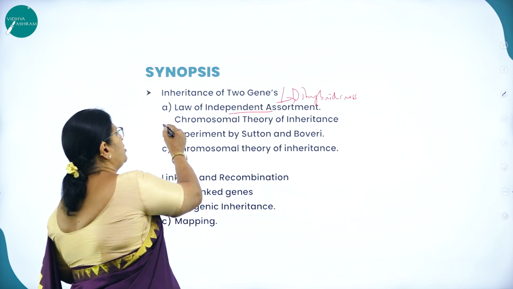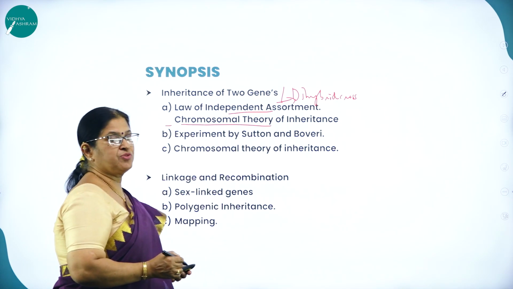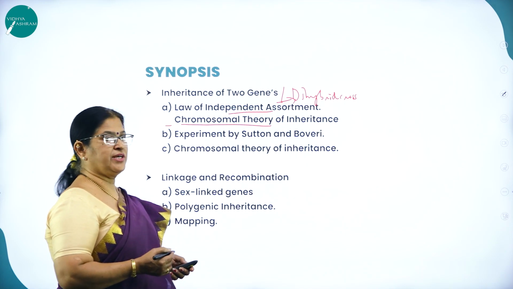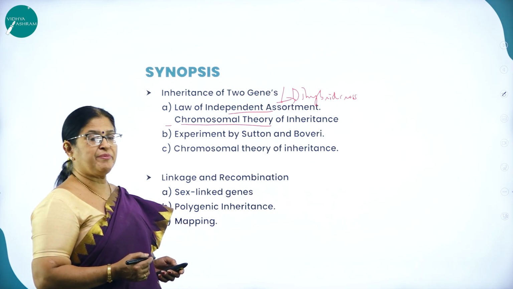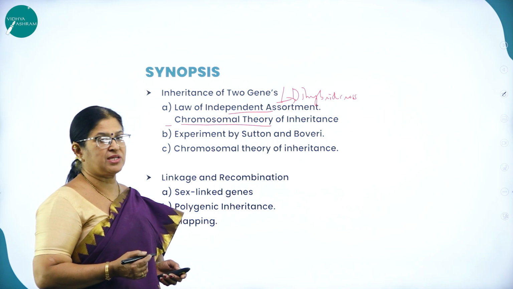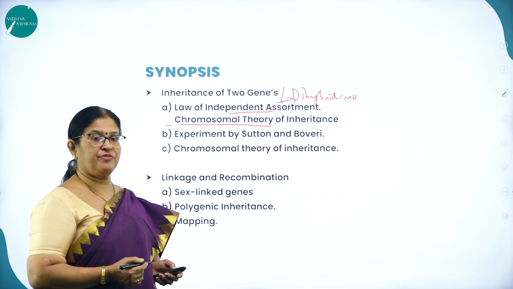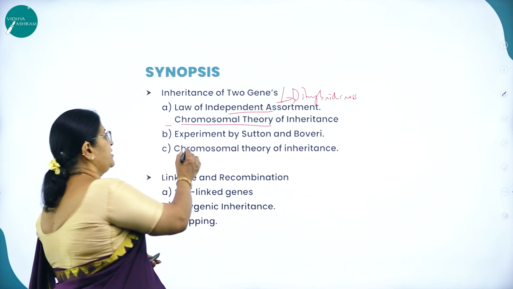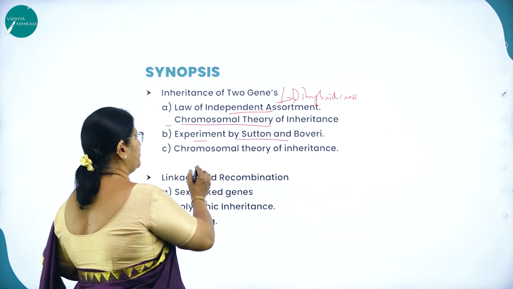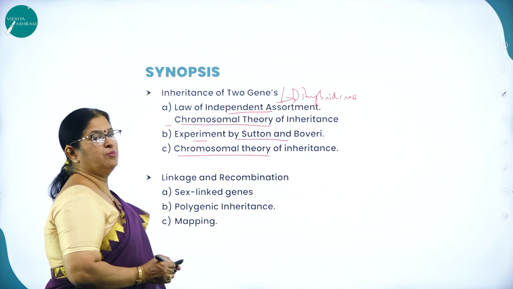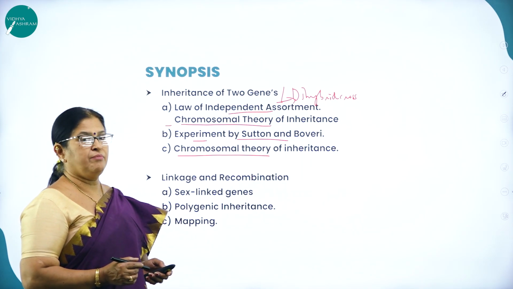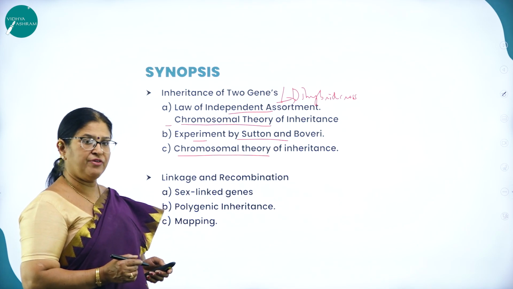Then you'll be studying about chromosomal theory of inheritance, which was put across by Walter Sutton and Boveri, and it was experimentally proved by T.H. Morgan, Thomas Hunt Morgan, who worked on Drosophila melanogaster, which is called the Cinderella of genetics.